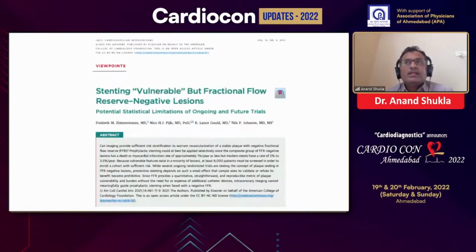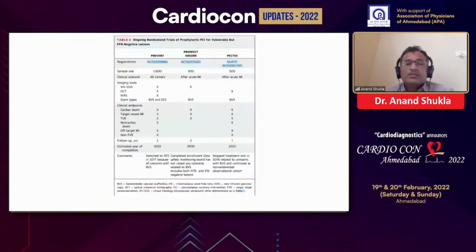So why is the data lacking for stenting the vulnerable but fractional flow reserve negative lesion? Because there are 3 trials. One is the PROSPECT ABSORB trial result I have discussed, the Greg Stone and Gia Dallari trial. Another 2 trials are on the way, PREVENT and PRACTICE, with results expected in 2022, where FFR negative lesions are image guided. So why is evidence lacking?